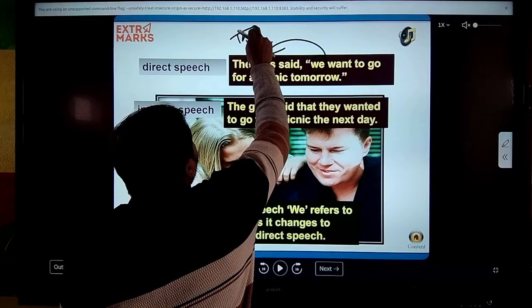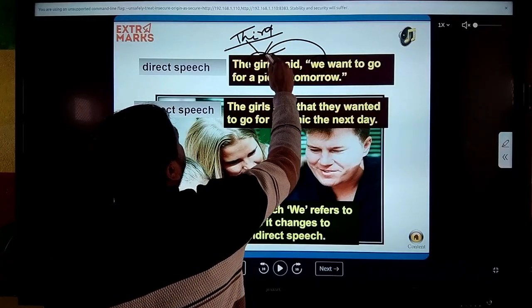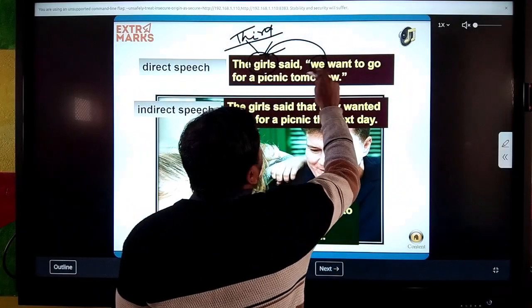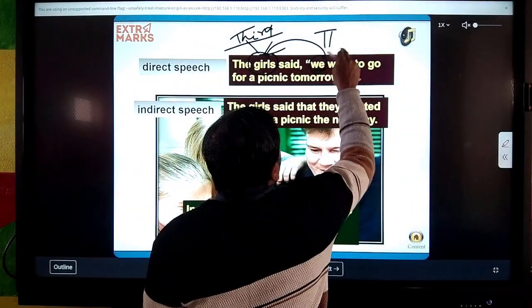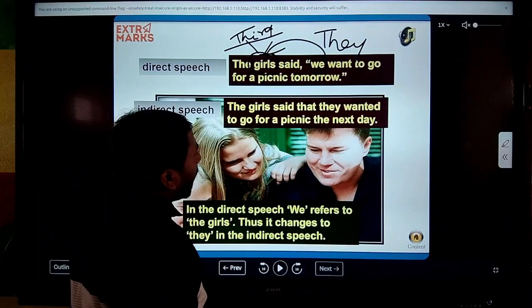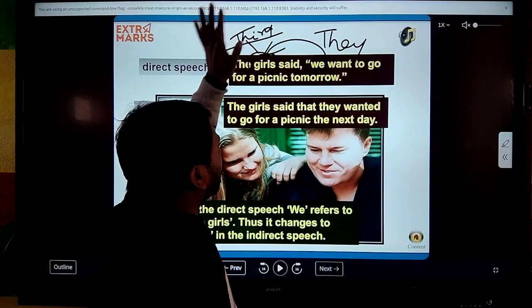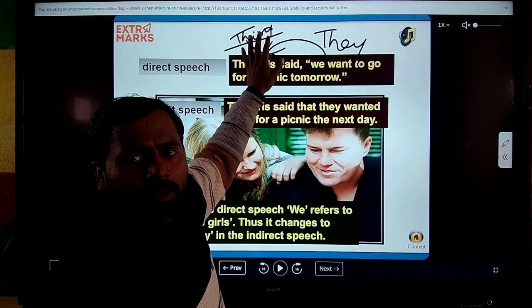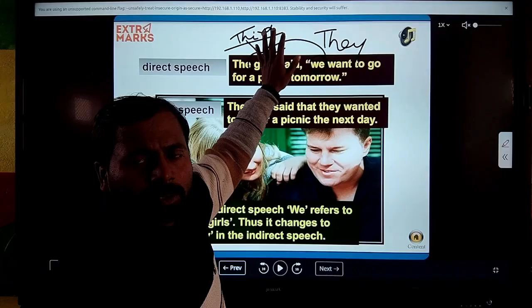When third person is used, the word "we" changes into "they", because "they" is used for the plural form of the third person.